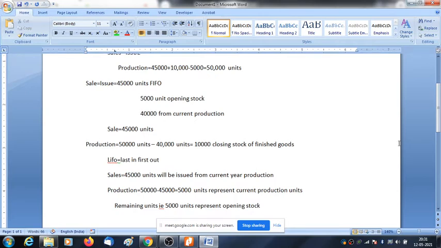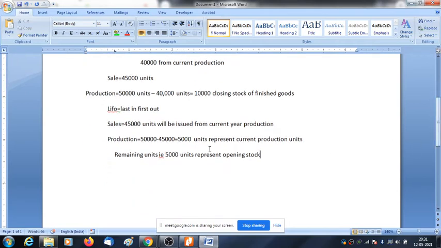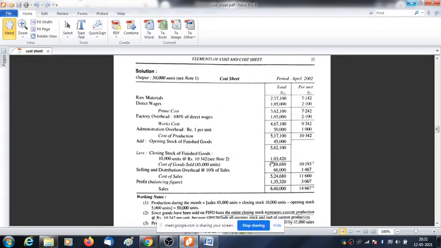So the valuation of closing stock will be equal to 5,000 into current production rate. See the current production rate. Current production rate is 10.342.